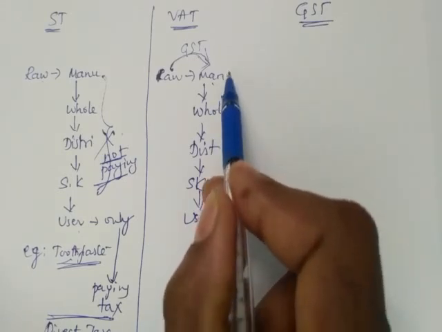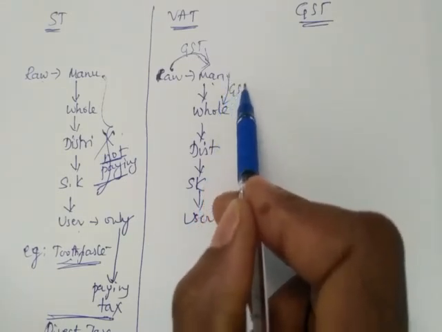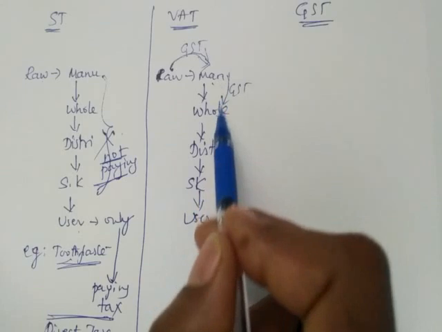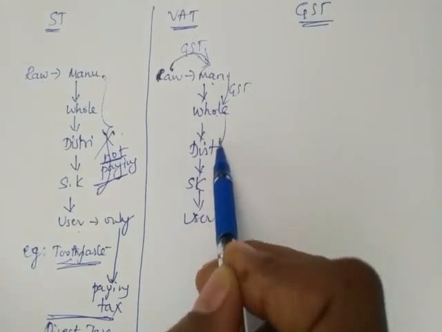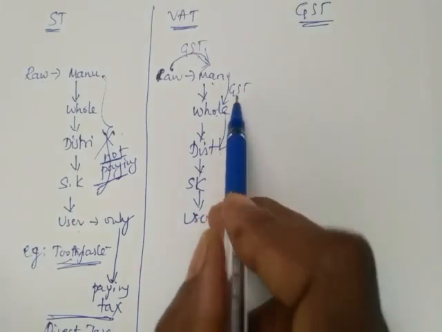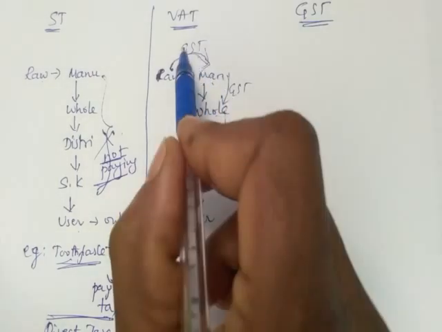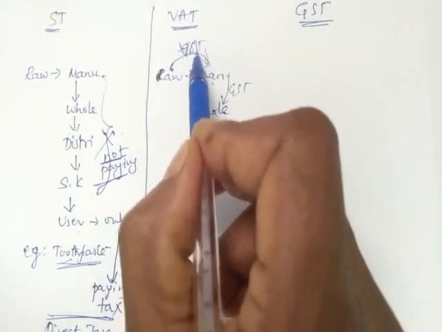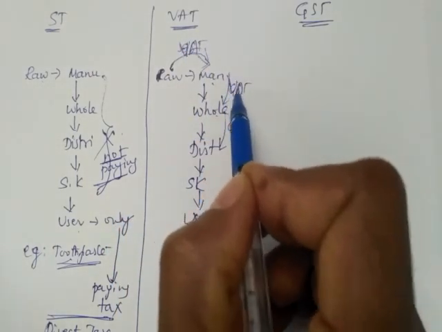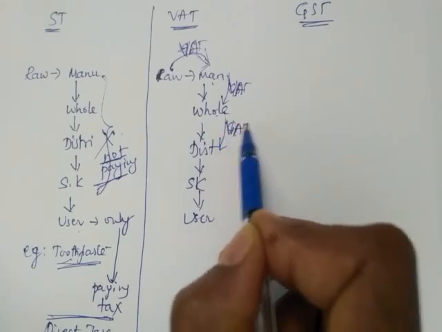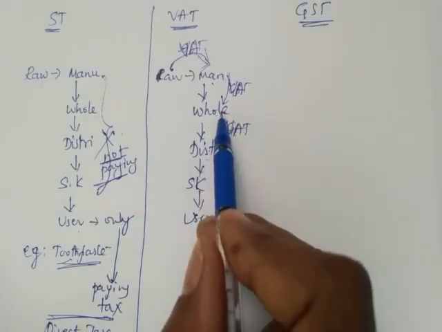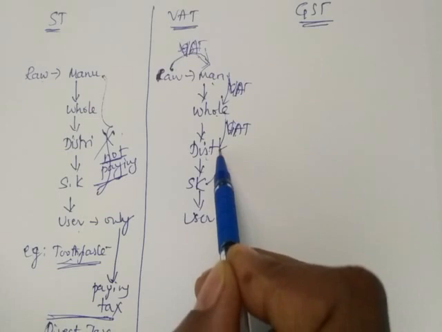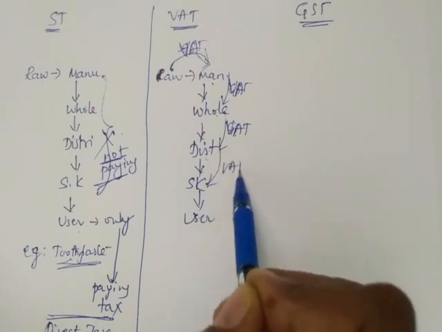Manufacturer sold to wholesaler, so there the wholesaler was paying tax to the manufacturer. Wholesaler selling to distributor, that time the tax, it is not GST, it is VAT. So distributor was paying VAT to wholesaler. Again shopkeeper was paying VAT to distributor.